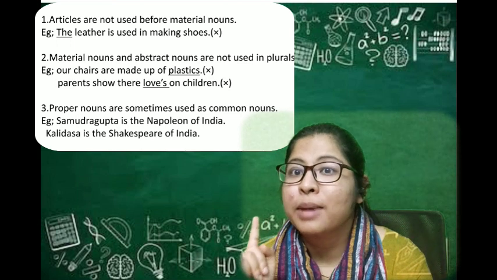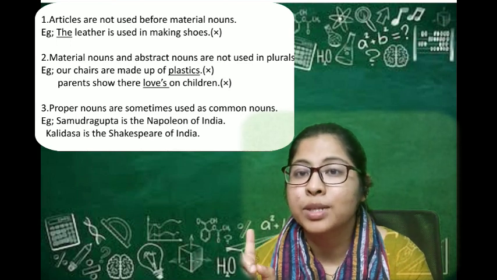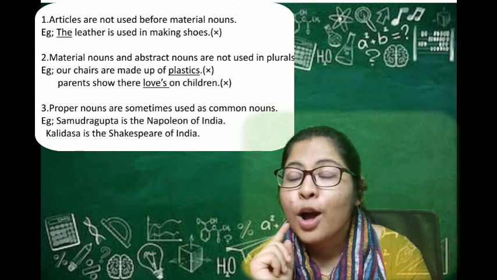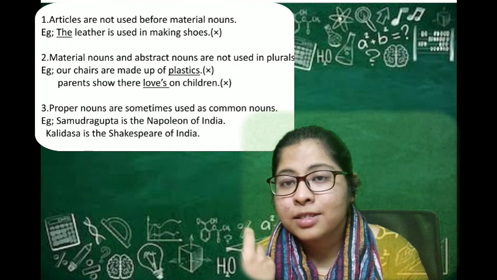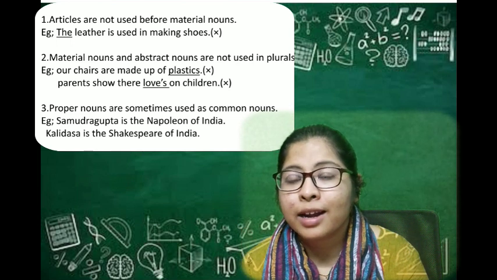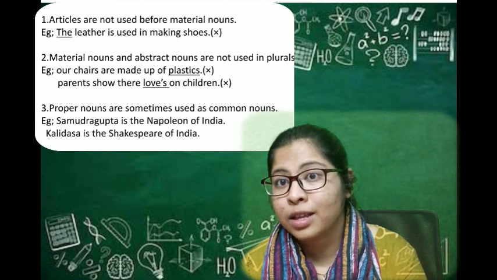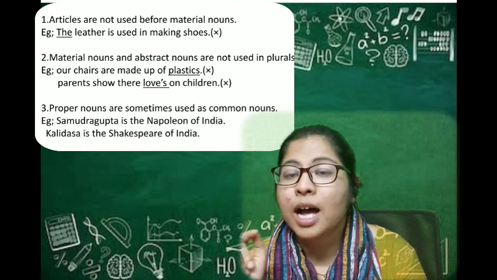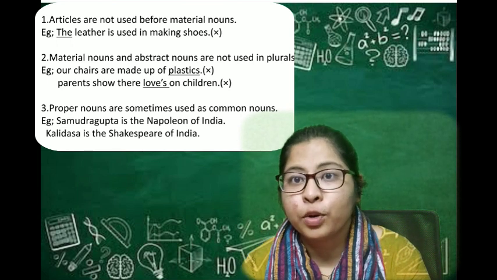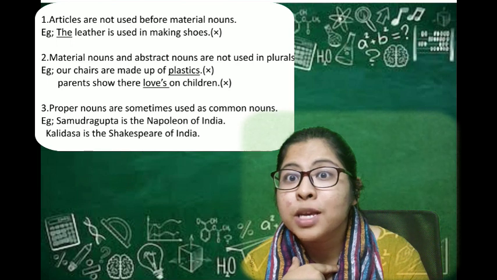That means you are using a material noun, no matter in whichever sentence it is, in the form of singular. The next thing, abstract nouns: feelings, strength and the state of being which you explain in words are known as abstract nouns. So never use an abstract noun in the form of plural. For example, my parents love me a lot.